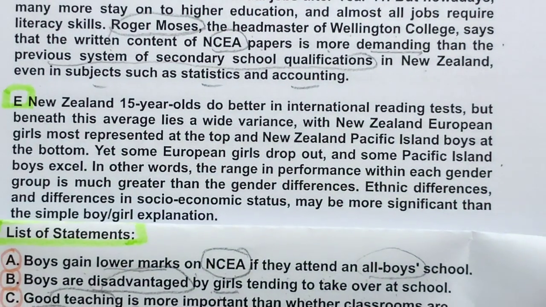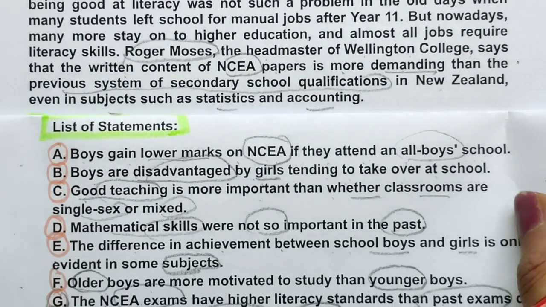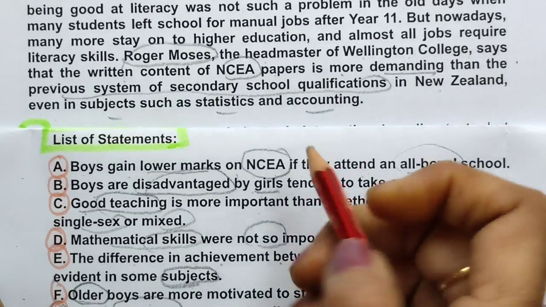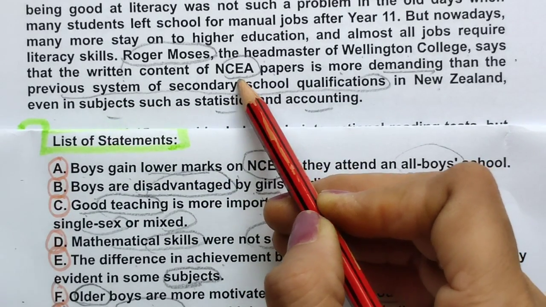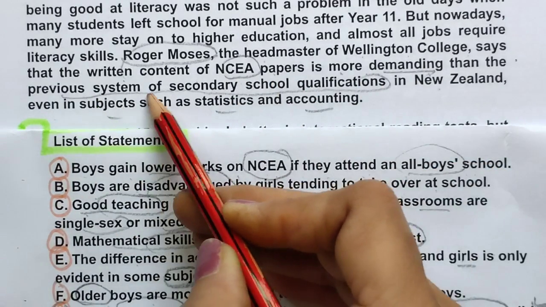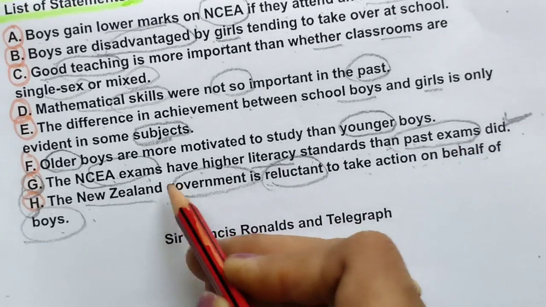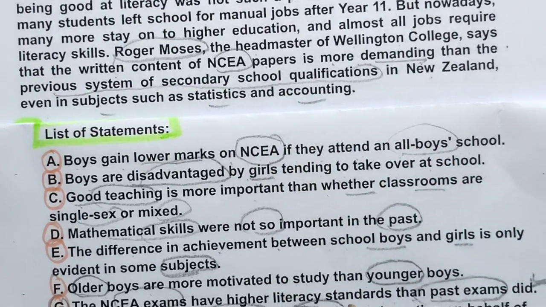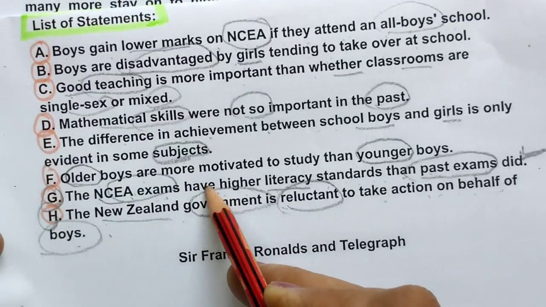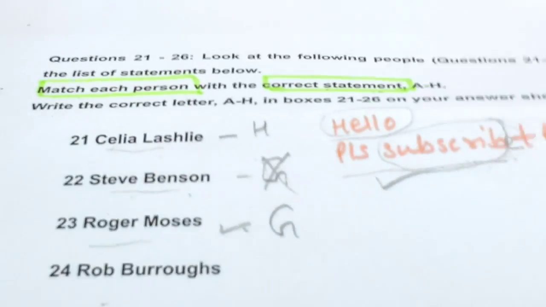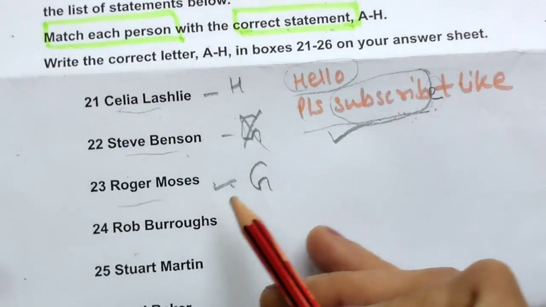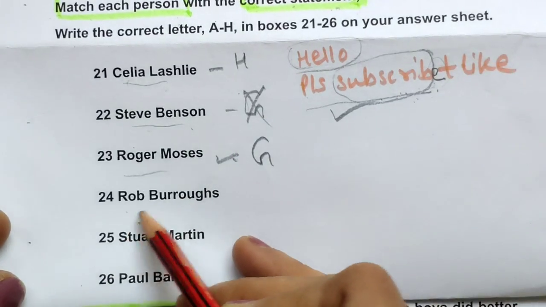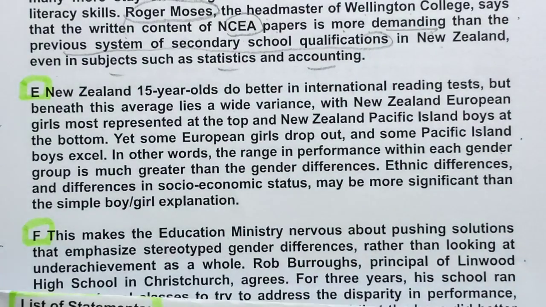So same way you can also do it. If a better option is coming out, then you can always change your answer. So you can read it clearly, is more demanding than the previous system. Previous is past and have higher literacy standard. Definitely this is matching with G number. So next one we can see, I will see it again up and Rob Burrows. Okay, next person.